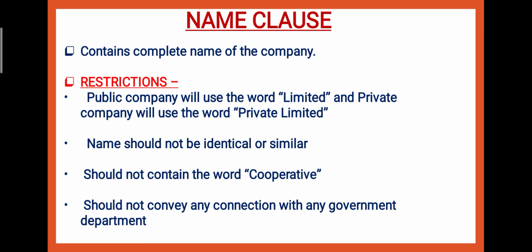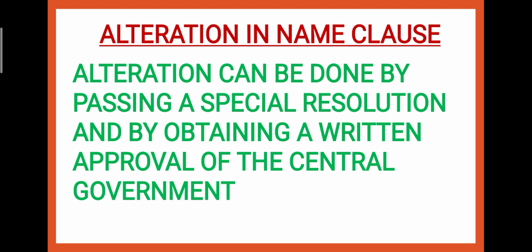So while deciding about the name and mentioning it in the name clause, we are supposed to follow these restrictions. Then we have alteration in the name clause. How can we alter the name clause? Alteration can be done by passing a special resolution and by obtaining written approval of the central government. That means if you need to make any changes in the name clause of the Memorandum of Association, first of all you have to pass the special resolution. I'll tell you in the next part what a special resolution is, and then you have to obtain the written approval from the central government for changing the name.